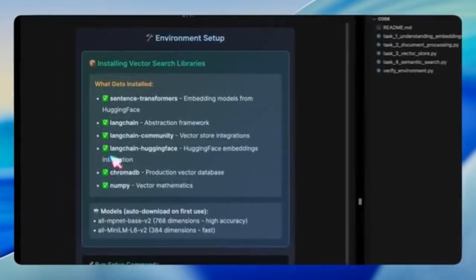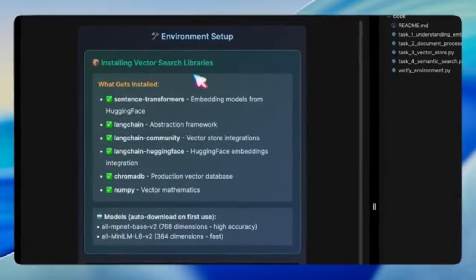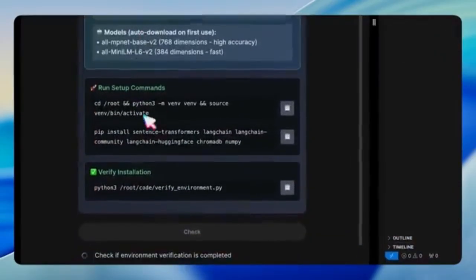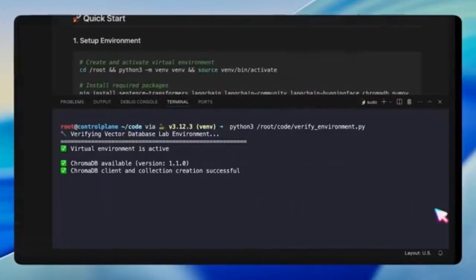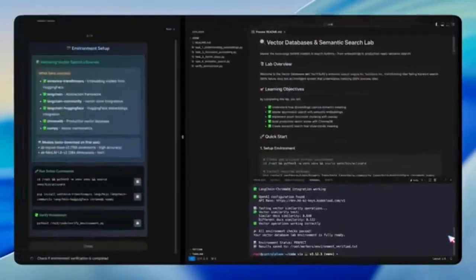We begin with the environment setup. In this step, we're asked to install the libraries that make vector search possible: sentence transformers for embeddings, LangChain for orchestration, ChromaDB for vector database, and a few utility libraries like NumPy. Once installed, we verify the setup using a provided script. If everything checks out, we're ready to move forward.